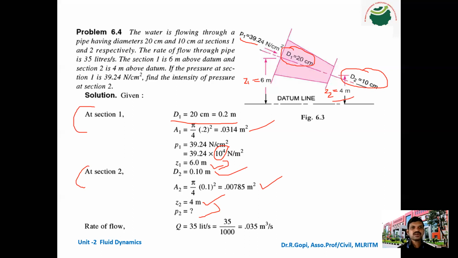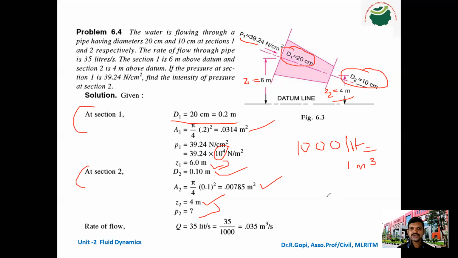Next, the rate of flow is given. What is the rate of flow? 35 liters per second. Please note here the discharge is given in liters per second, not meter cube per second. So we have to convert liters per second into meter cube per second. How to convert? We know that 1000 liters equal 1 meter cube.